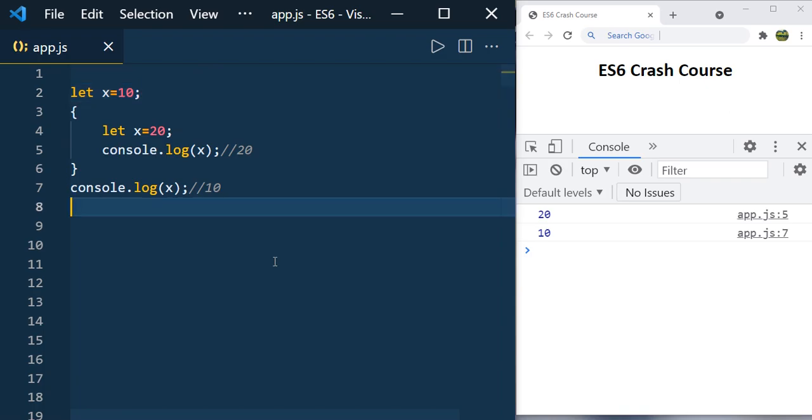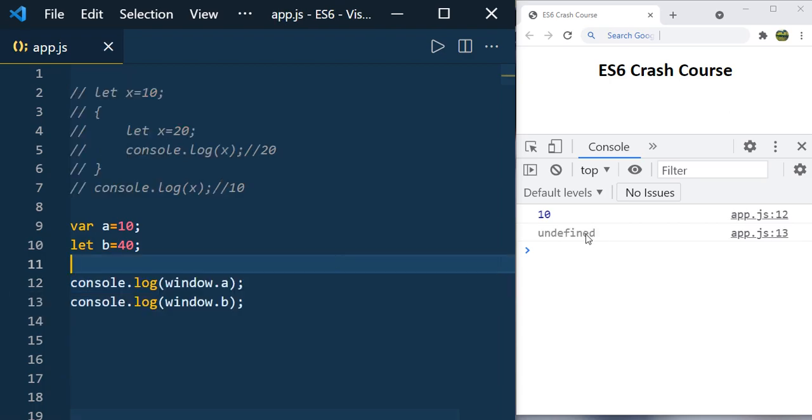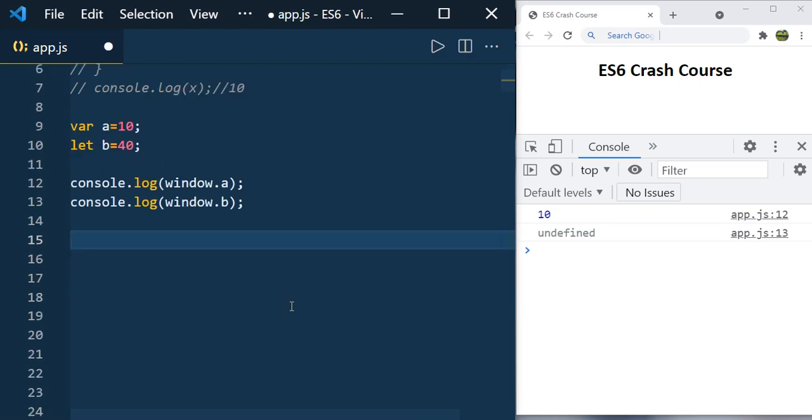Let us see another difference. The variables that you declare outside of a function using var will be added to the window object, whereas if you declare them using the let keyword, they will not be added to the window object. Let b equal to 40, and let us print here: 10 and undefined. So window.a gives the value 10, whereas window.b gives the value undefined. So a variable declared using the let keyword is not added to the global scope, that is the window object.